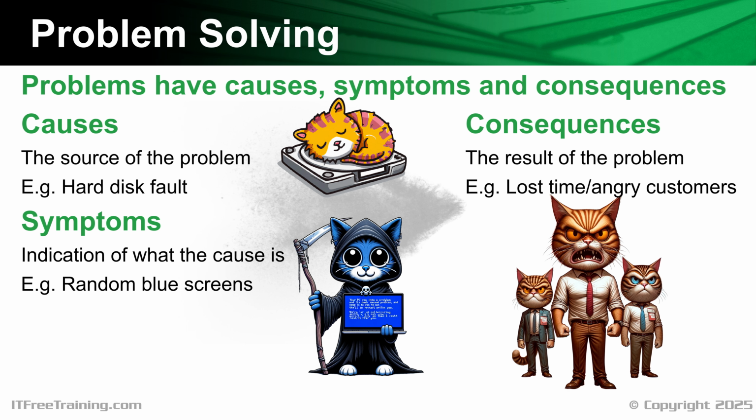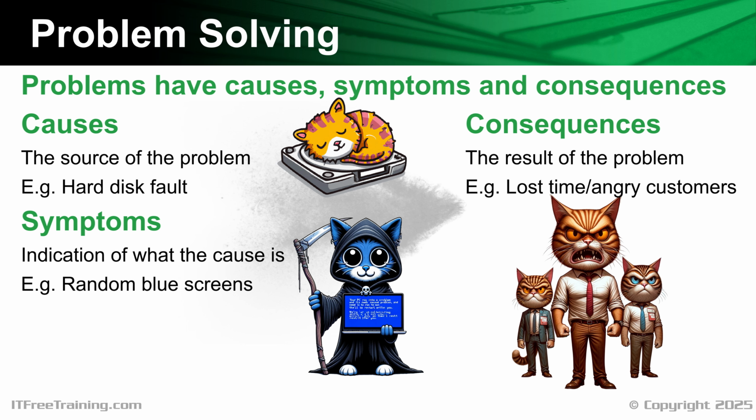Problems also have consequences. These consequences are the result of the problem. This is something new technicians need to understand and appreciate. Consequences are often lost production time, which results in angry customers. As a new technician, you may want to take as much time as necessary to fix a problem. However, this may not be beneficial for the business. Sometimes a workaround is the best option so the customer can keep being productive. At other times, replacing something that can potentially be fixed is the fastest solution. You may think it is the most expensive option, but when you start looking at downtime and lost employees' wages, the real cost to the company racks up pretty fast.